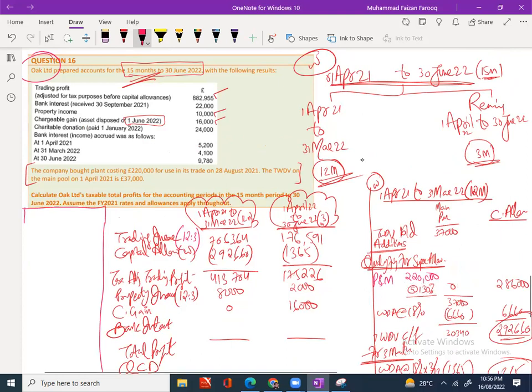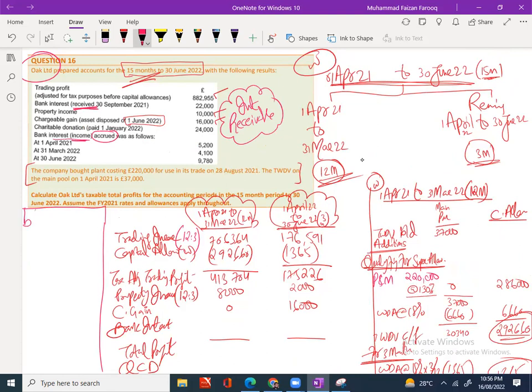Now tell me, bank interest we learned yesterday. What do we need? This is bank interest income. Income means we need the receivable. What we need is the interest receivable figure. Here is accruals and here is received, not receivable. So what do we have to use?